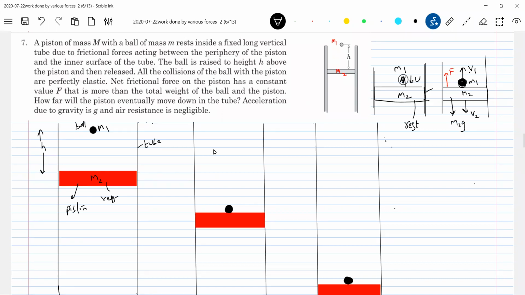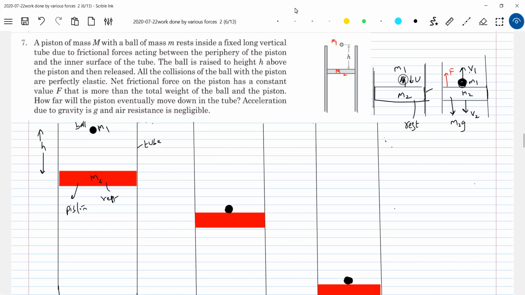when the ball comes and collides with the piston, initially at rest, an inelastic collision occurs. The ball will rebound with a speed v1. Let's assume the piston acquires a speed v2. Because of this velocity, the piston starts moving down. As it moves down, the resistance force by the walls of the tube on the piston will be upward.